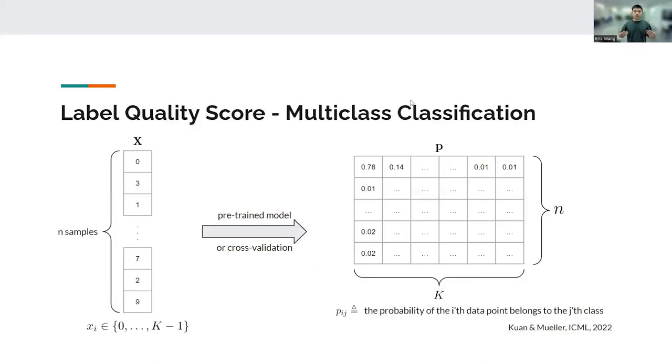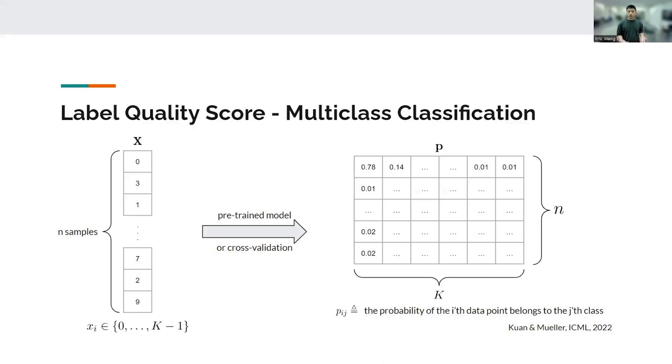The idea here is to assign a label quality score for a multi-class classification task. Here we let X denote the given labels of n samples. Xi will be the given label of the ith sample, and it will be between 0 and k minus 1, where k is the number of classes.